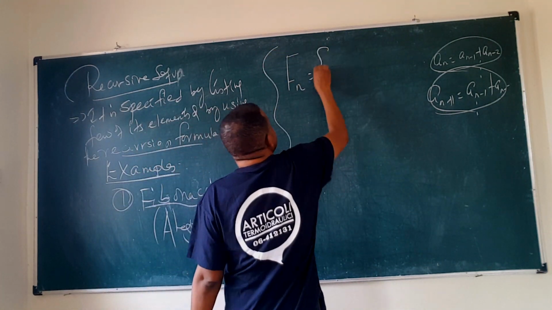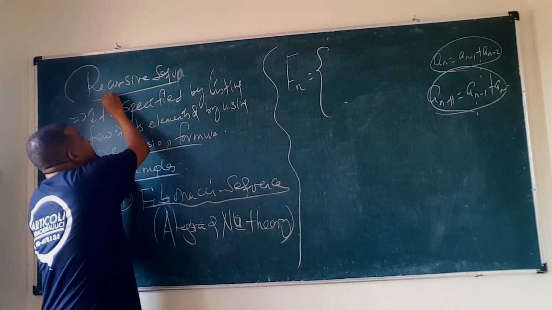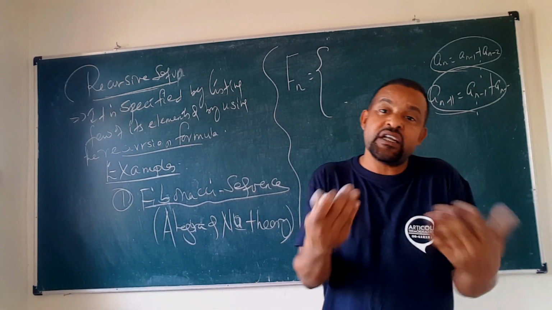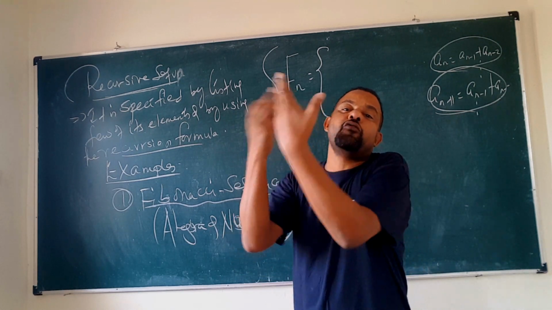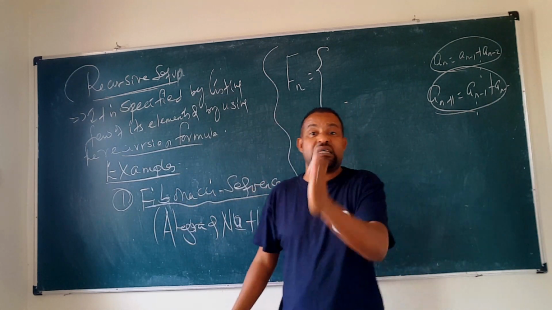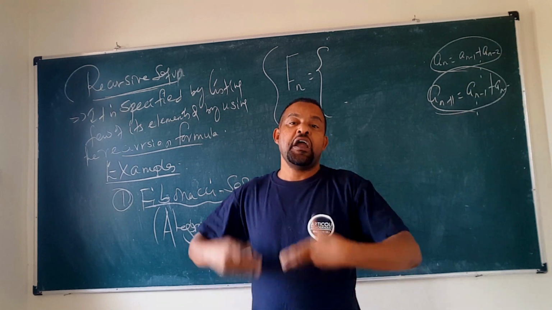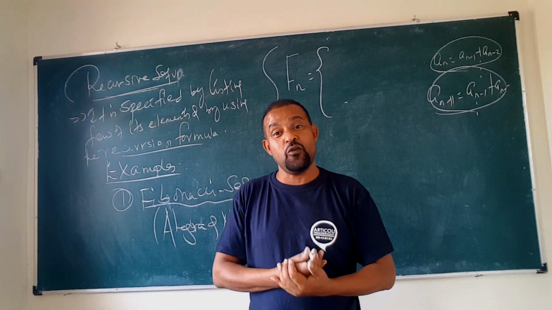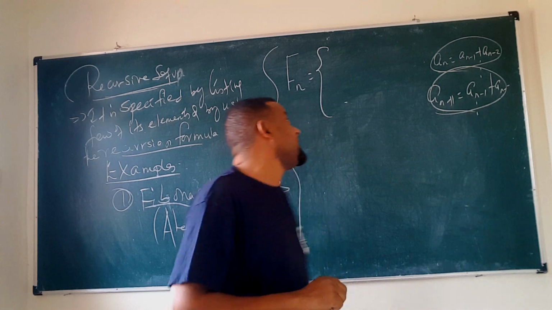The Fibonacci sequence is a very good example of a recursive sequence: some of the elements are listed, and the others are expressed by a recursion formula. That means when n is expressed in terms of some of the terms that come before it, like n minus 1 or n minus 2. What you call this way of expressing is the recursion formula.